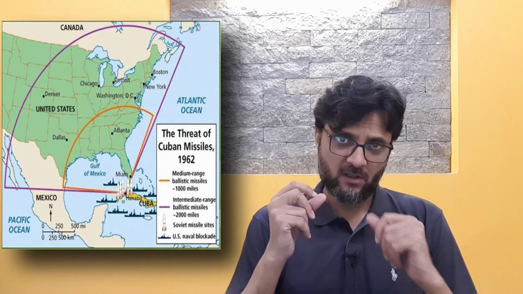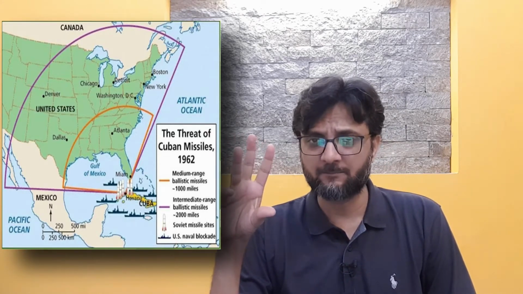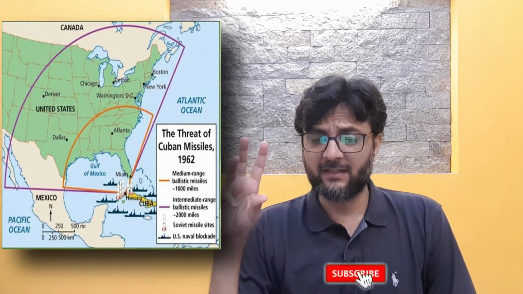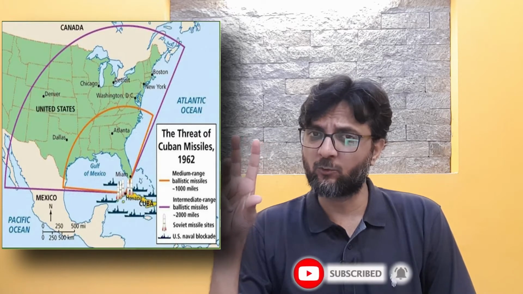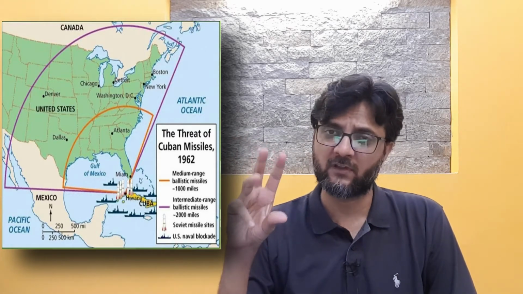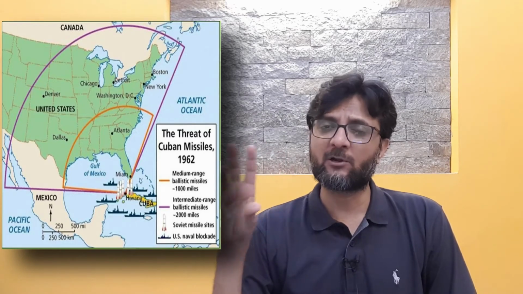The mechanism was that there were 3 officers in the submarine, and the decision was given to the consensus of those 3 officers. If they agreed, they would launch the attack.